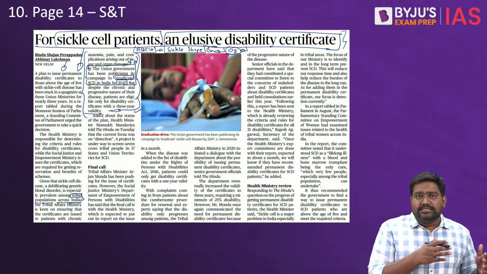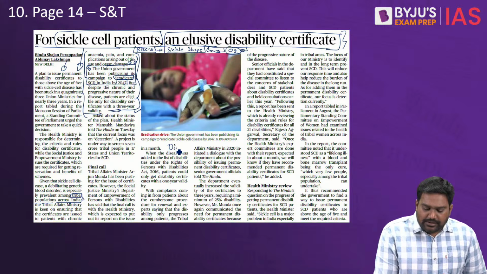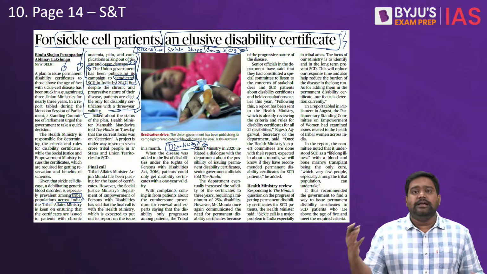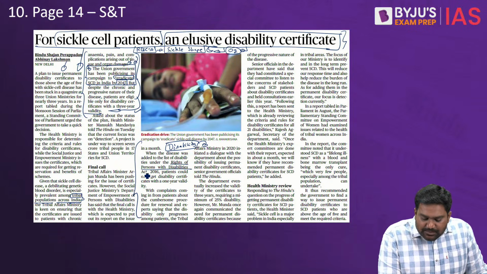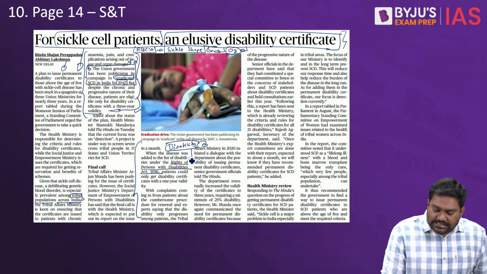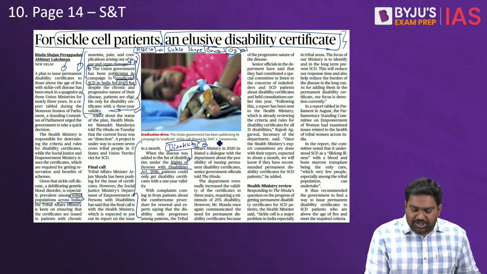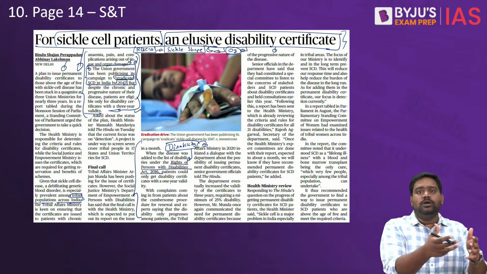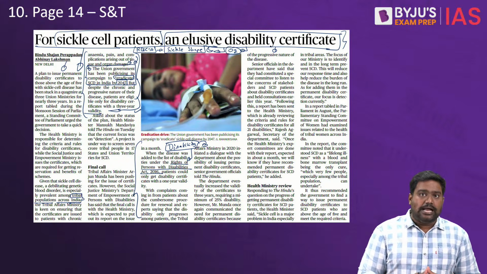So right now, those who are existing patients are suffering from a lifelong disability. As I told you, it's a lifelong condition and it keeps progressing. It becomes worse and worse. It's chronic and it becomes a lifelong disorder. So under the Rights of Persons with Disabilities Act of 2016, sickle cell disease is recognized as a physical disability. And accordingly, the patients have to be given a disability certificate so they can enjoy the benefits that are given to disabled patients. But in this regard, there has been a bureaucratic challenge, an administrative challenge.